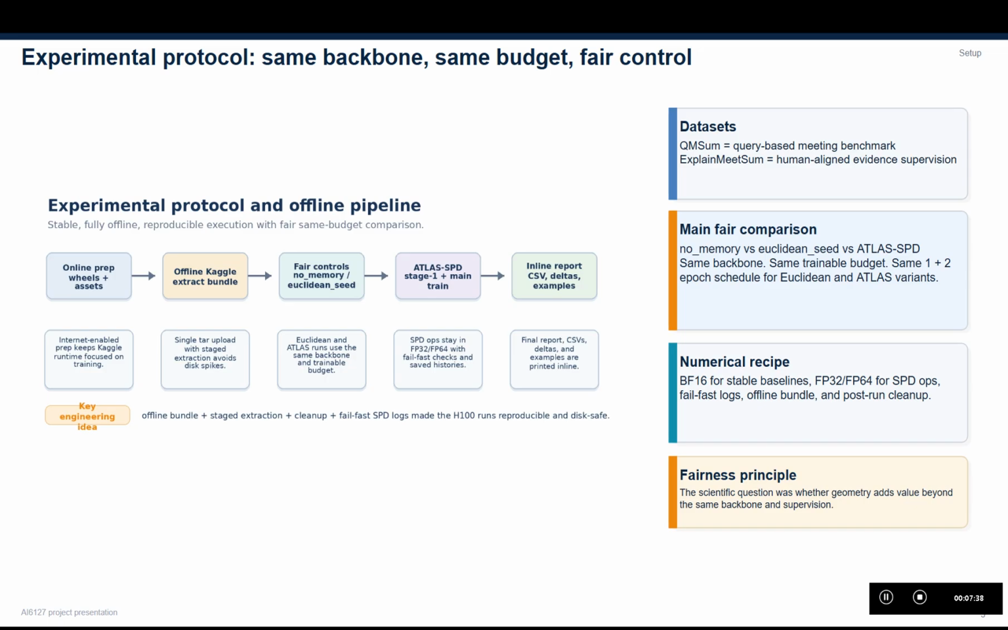This fairness matters because the novelty claim lives or dies on that control. If SPD only wins when it gets extra capacity or maybe extra training, then the geometry argument is just weak. But if it improves evidence attribution and robustness under a matched setup, then the result is much more meaningful.